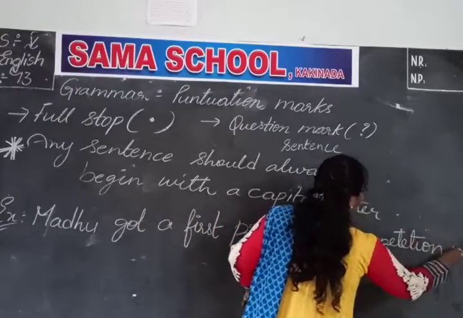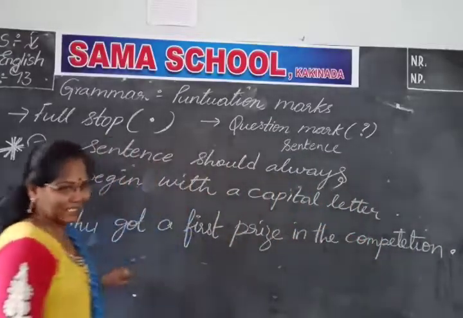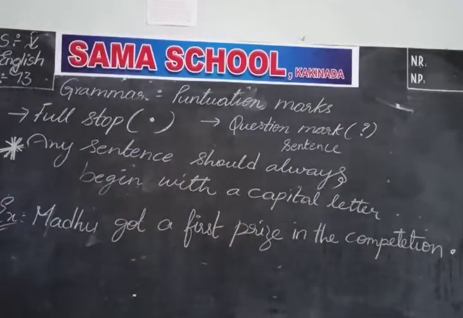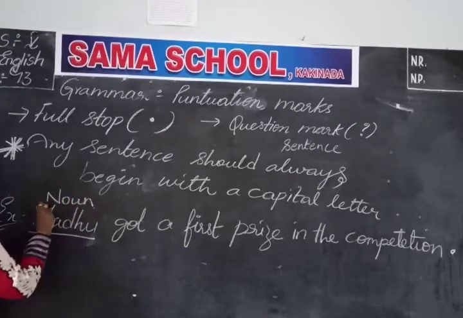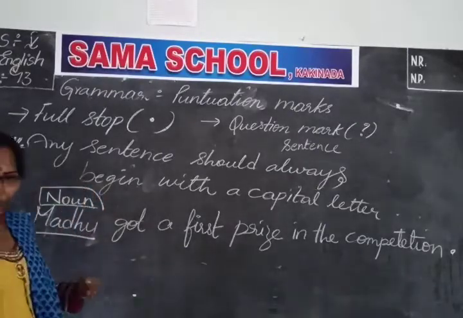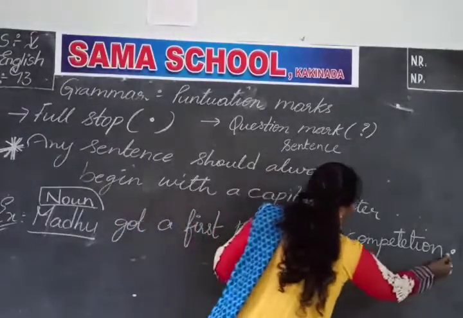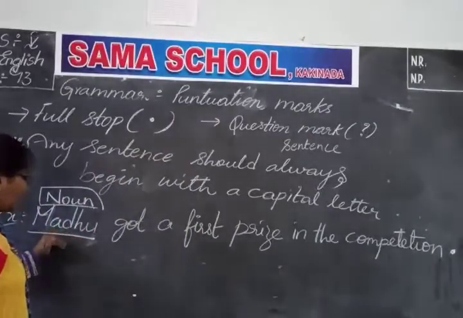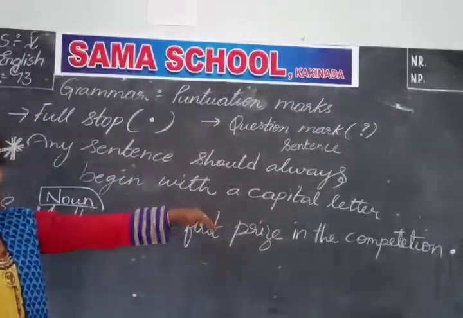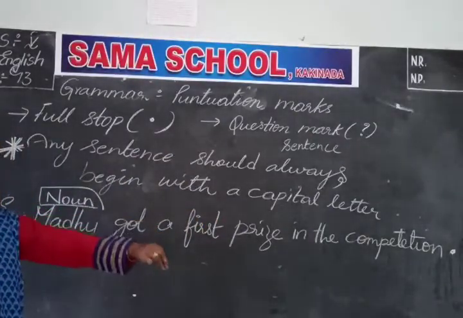Madhu got a first prize in the competition. I gave you this example. So in that I told you Madhu is a noun. So the sentence should always end with a full stop. Is that what I told you? Madhu is a noun, so we have to end the sentence with a full stop. That is what I told you. Madhu got a first prize in the competition. That is clear-cut information.